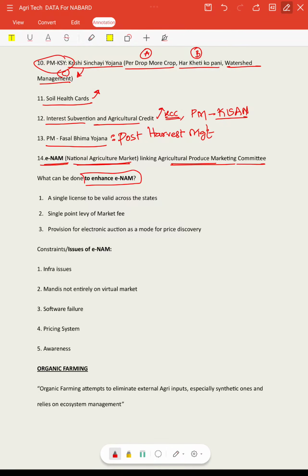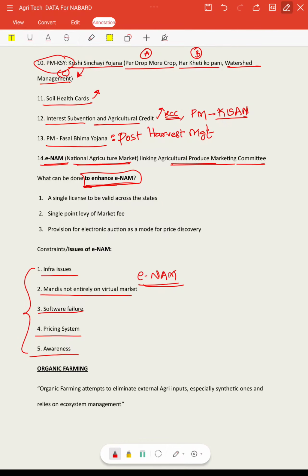So there were few problems regarding this eNAM, like infrastructure issues, mandis are not entirely on the virtual market, some software failures are there, the pricing system was not adequate, and there is less awareness among the farmers regarding the presence of eNAM. So to tackle these problems, this working group committee has given few solutions.